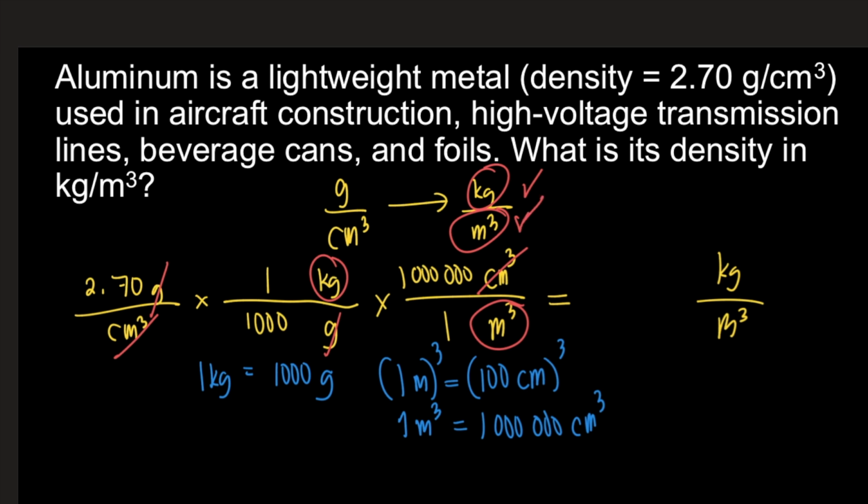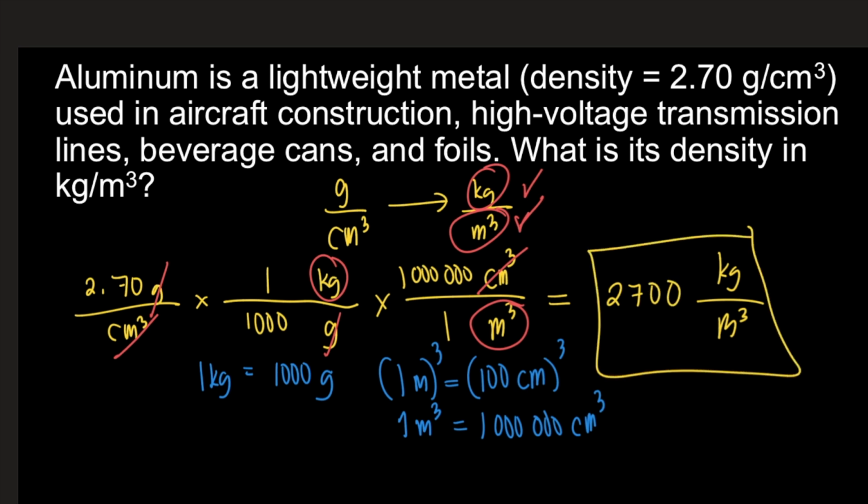So all you need to do now is solve this using your calculator. That's 2.70 divided by 1,000 multiplied by 1 million. Your answer should be 2,700 grams per cubic meter.